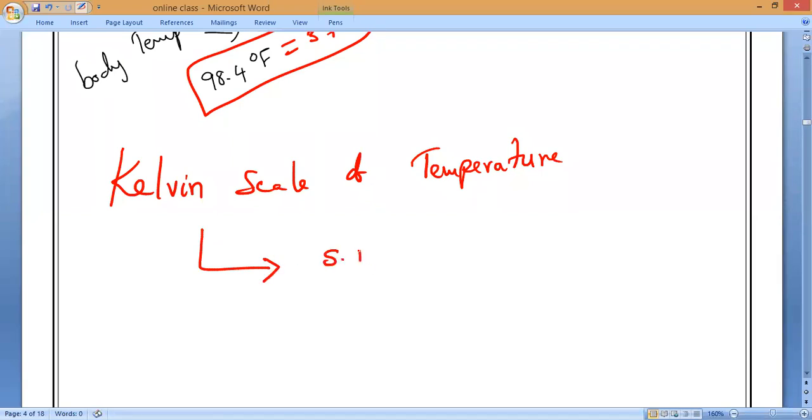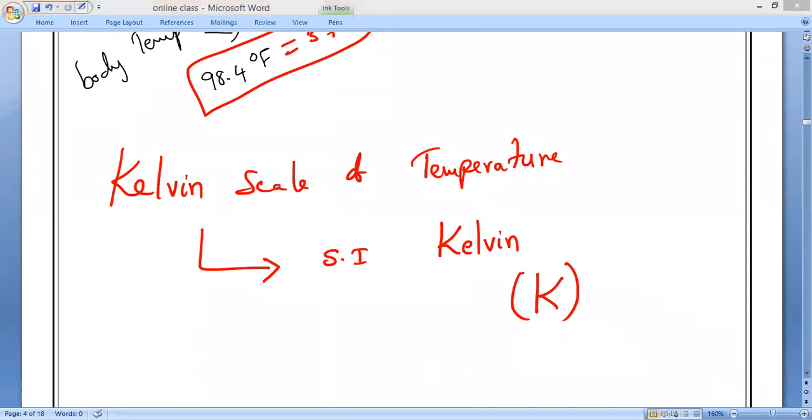The SI unit of temperature is Kelvin, but Kelvin we write only with a capital K. No zero up. Is it okay, Danishka? No zero is present. So the SI unit of measuring temperature is Kelvin. No degree is present. Understand, guys? Please respond.